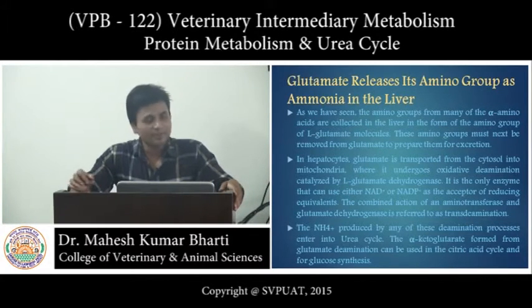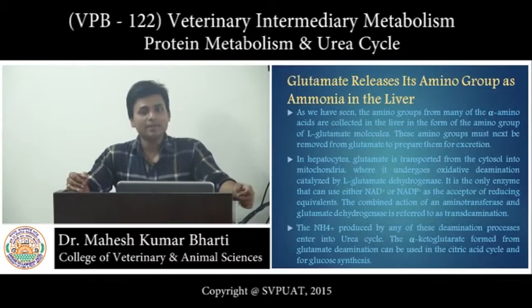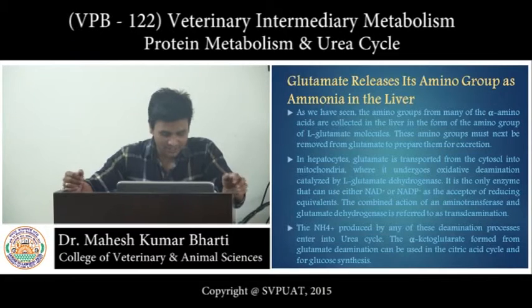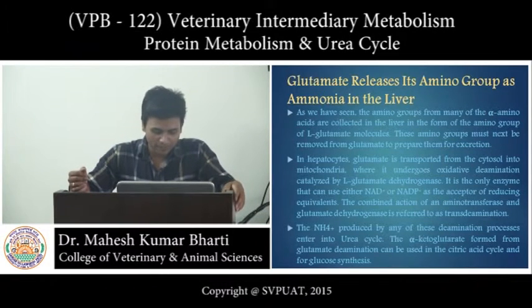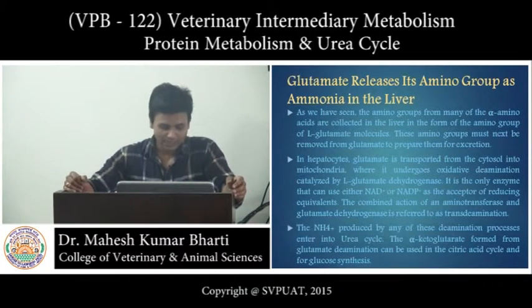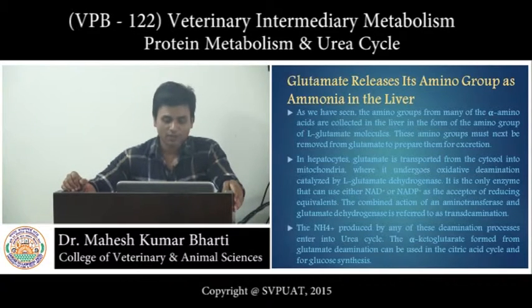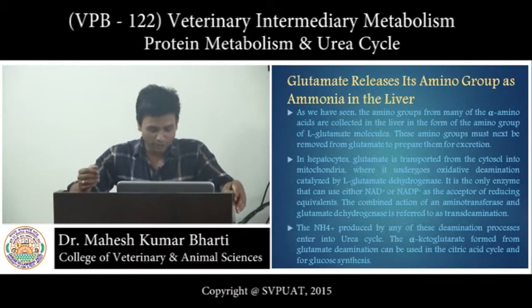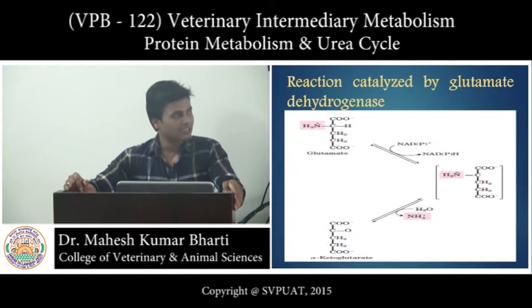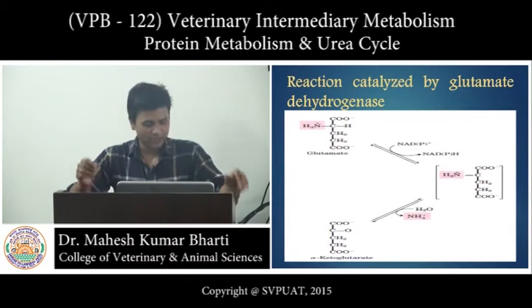This is the only key enzyme which generally utilizes both NAD plus or NADP plus. This is the unique feature of this enzyme. As we have seen, amino groups from many of the alpha amino acids are collected in the liver in the form of the amino group of L-glutamate. These amino groups must next be removed from glutamate to prepare them for excretion. In the hepatocyte, glutamate is transported from the cytosol into mitochondria, where it undergoes oxidative deamination catalyzed by glutamate dehydrogenase. It is the only enzyme that can use either NAD plus or NADP plus.